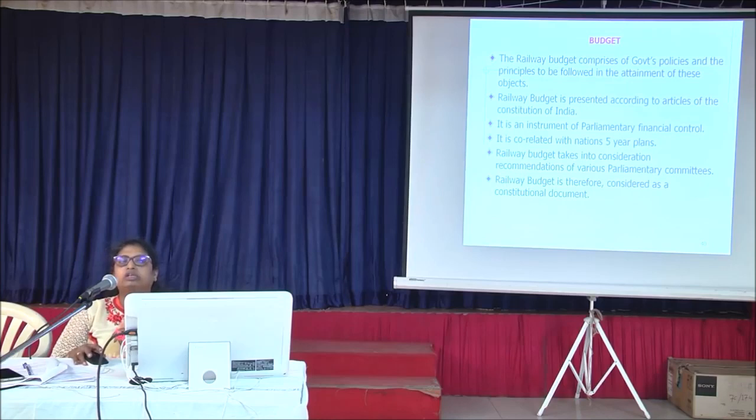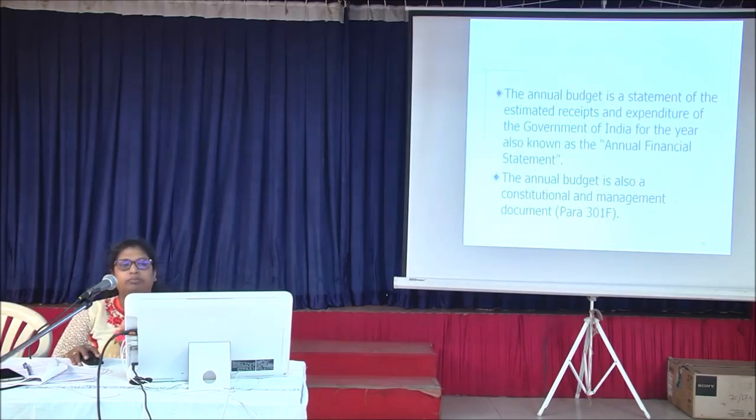Because railway is a government undertaking, it cannot go beyond the 5 year plan. It has to go according to whatever the government has forecast or planned. The railway budget takes into consideration recommendations of various parliamentary committees. I'll be elaborating about this later on. These are just the definitions.